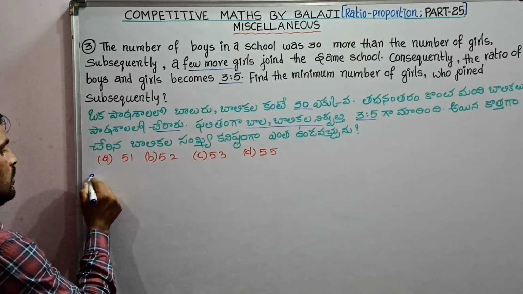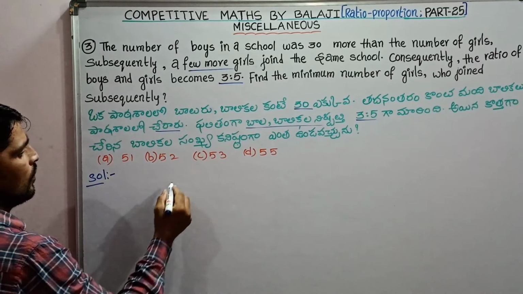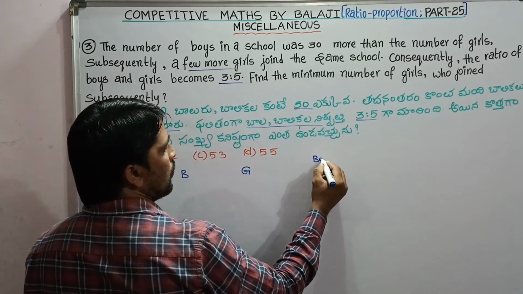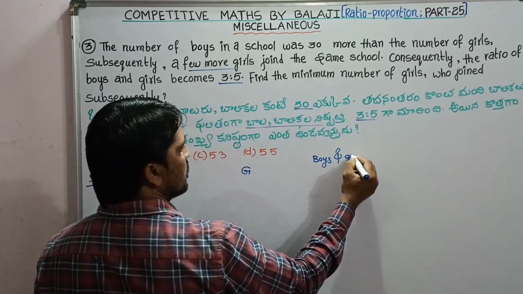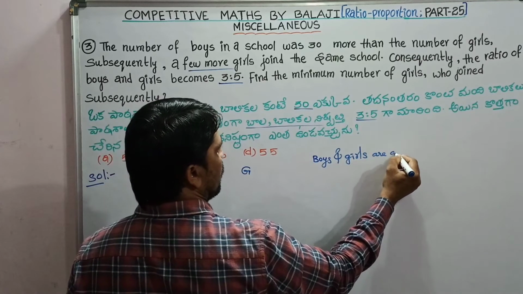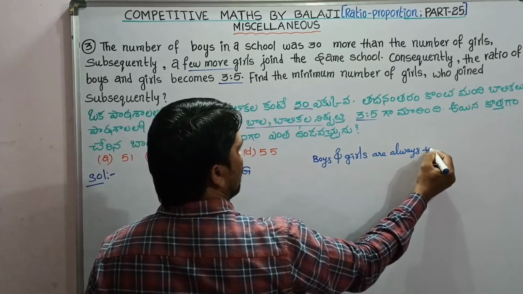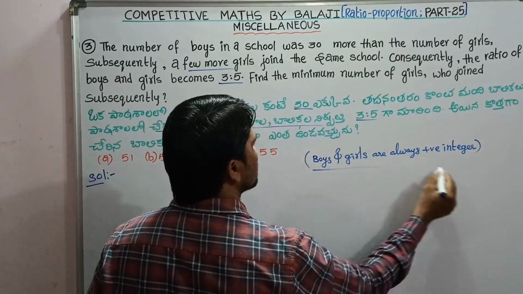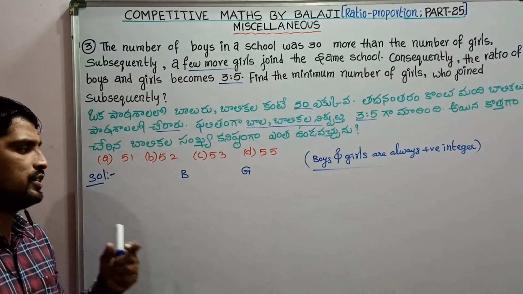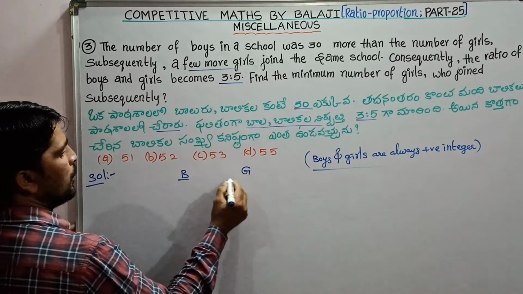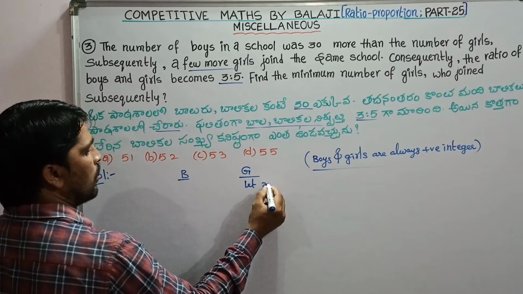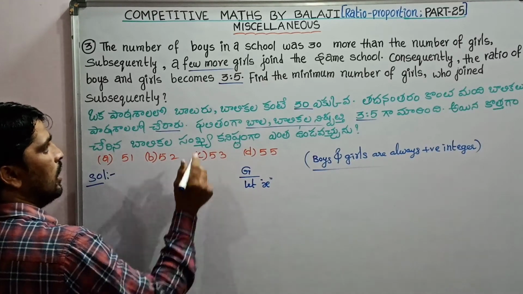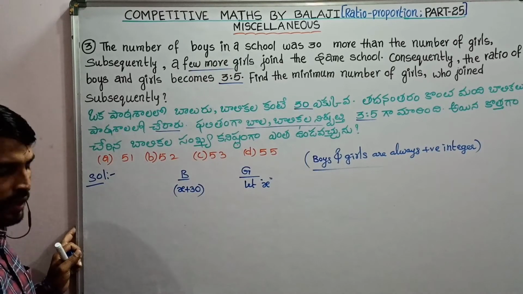4 options are given. Solution: boys and girls. See, the number of boys and girls are always positive integers. So suppose the number of girls is x, then the number of boys is x plus 30, as given that boys are 30 more than the girls.